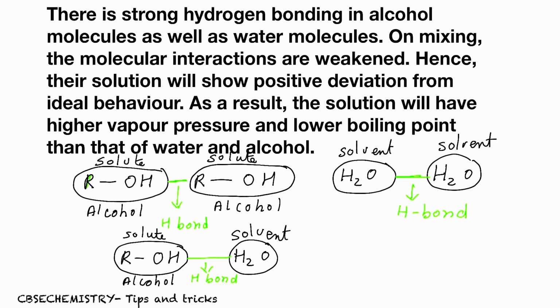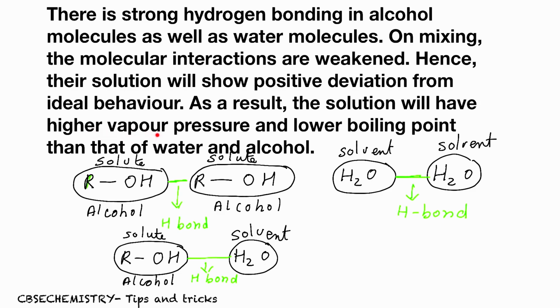And that hydrogen bond is stronger than the hydrogen bond which is formed between the solute and solvent after mixing. So after mixing, a weaker bond is established between solute and solvent, right? If the new bond established between solute and solvent is weaker than the existing bond between solute molecules and between solvent molecules, we can say that the solution is not an ideal solution. It is a non-ideal solution which shows positive deviation.